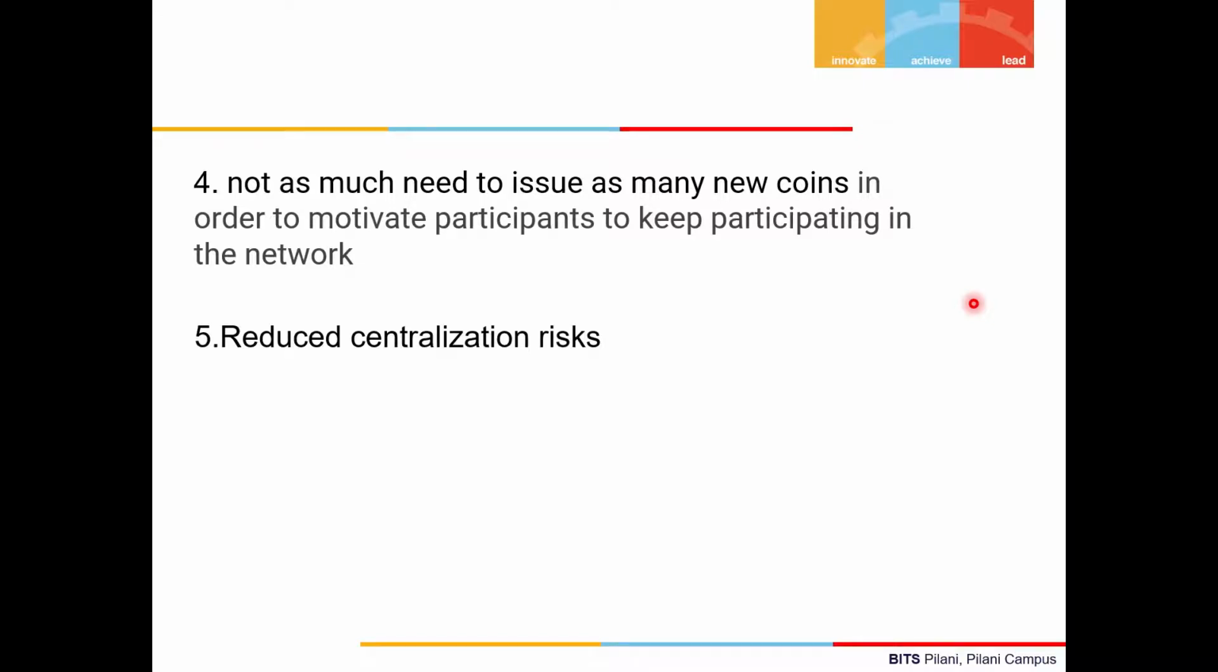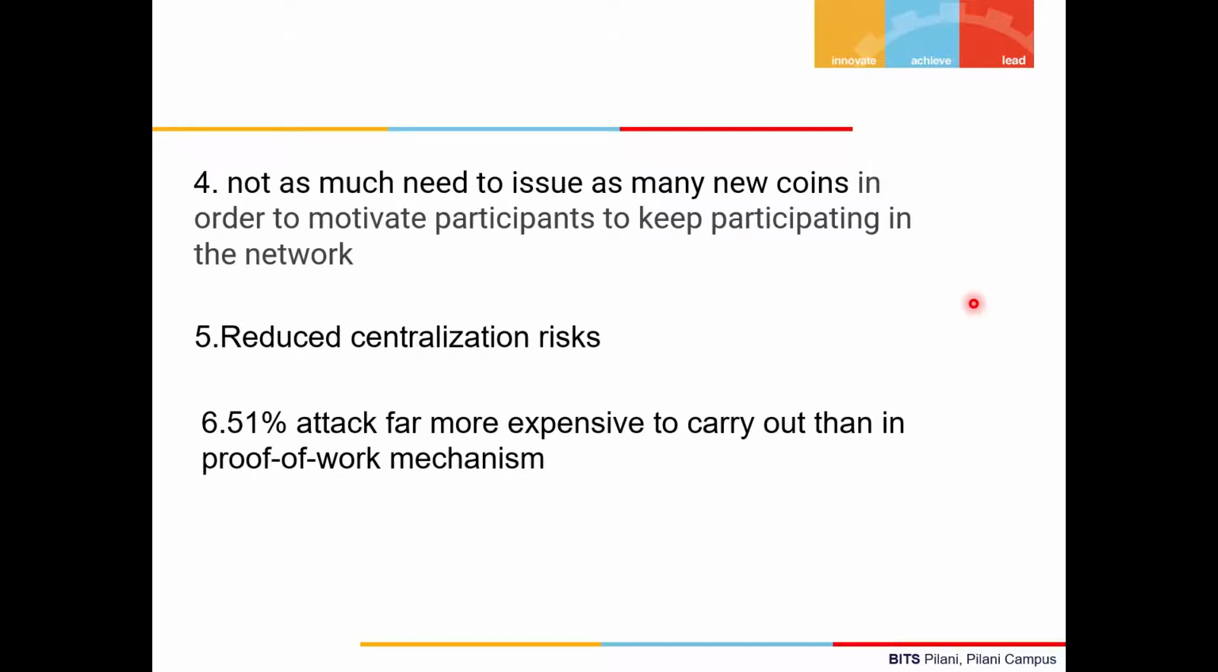Fifth, reduced centralization risks. The proof of stake model depends on the coins or the currency of that cryptocurrency platform where it is being run. So the centralization risk is very low here because it's not on energy consumption but on the resources in terms of currency that is being talked about here. Sixth, a 51% attack is far more expensive to carry out than in the proof of work mechanism. Just like the centralization risk, a 51% attack is very expensive because the currency is involved in the proof of stake model.